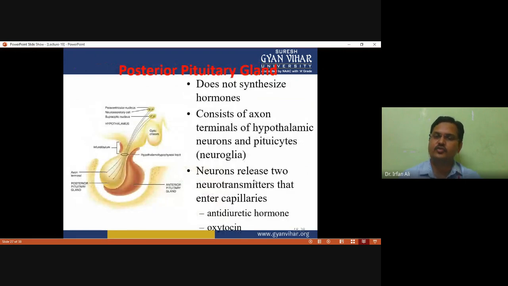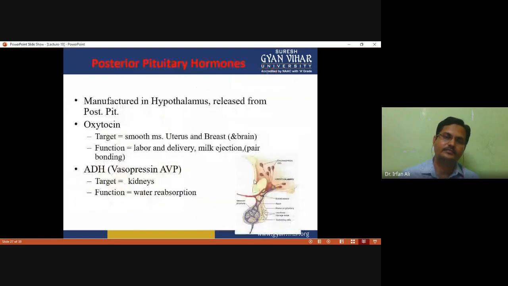Now the posterior pituitary gland. It does not synthesize hormones, but it releases hormones, and this portion consists of axon terminals of hypothalamic neurons in the pituitary. The neurons release two neurohormones that enter capillaries. The first one is antidiuretic hormone and the other is oxytocin, the posterior pituitary hormones.